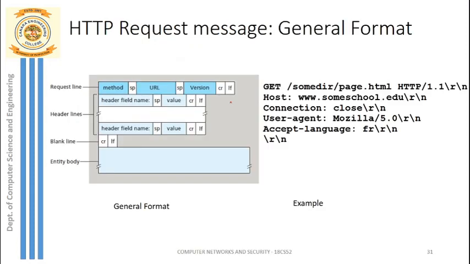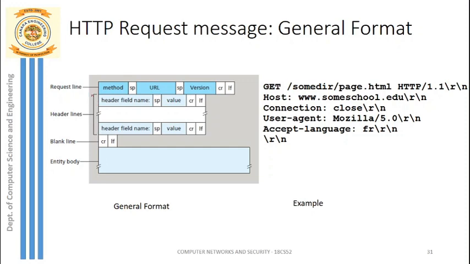First is the HTTP request message. This is the general format of an HTTP request, and this is an example. We'll look into the general format, then the example. In the HTTP request message, we have different parts. The first line is called the request line, which has multiple fields: method field, URL field and version field. Between each field we have some space, and after each line we have a carriage return and line feed, which is why it moves to the next line.